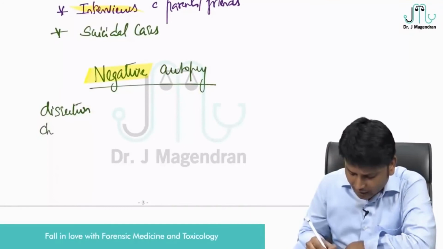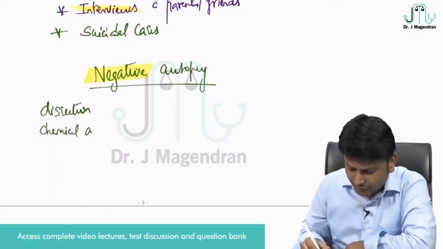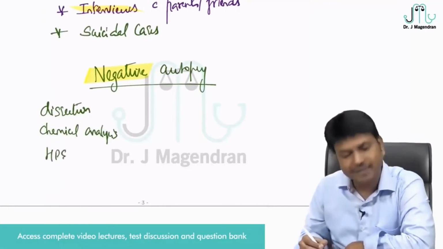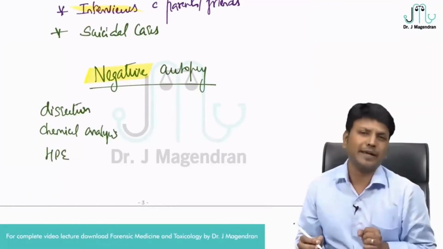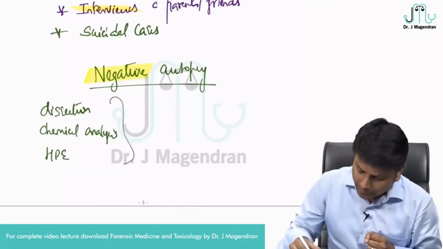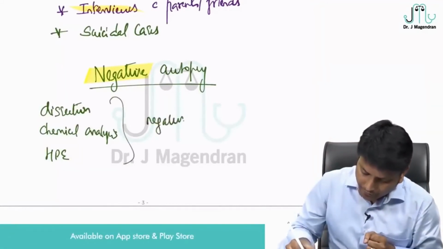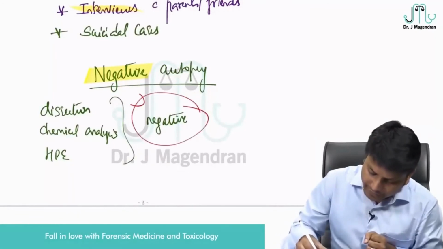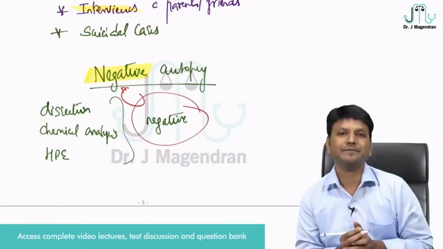You would have sent the organs for chemical analysis for detection of poison, for HPE, histopathological examination, and some organs for microbiology. But all these reports are negative. When all these reports are negative, then you call it negative autopsy.